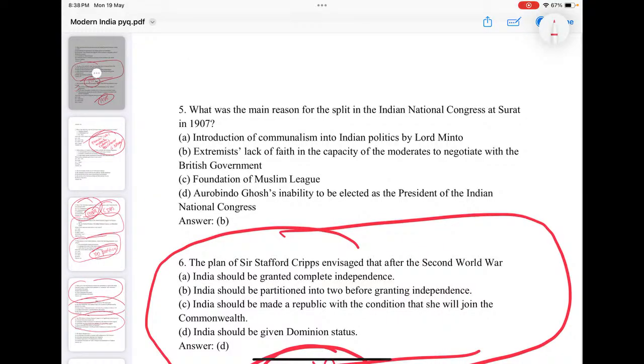What was the main reason for the split of Indian National Congress at Surat in 1907? Of course, we know that the reason is the extremists' lack of faith in the capacity of moderates to negotiate with the British government. That was the major reason. So have an idea what are the central ideologies, ideas of moderates and that of the extremists. This understanding must be very clear.